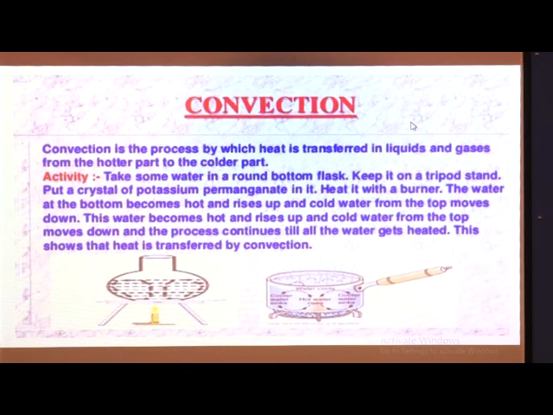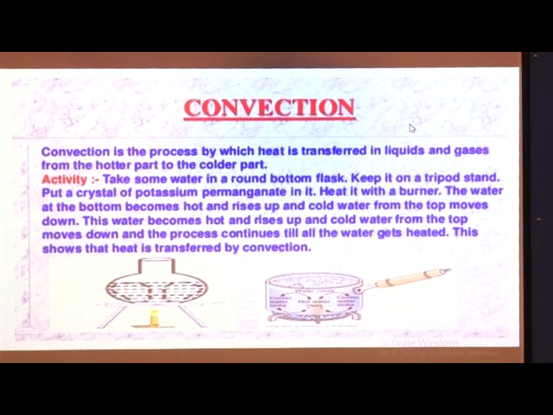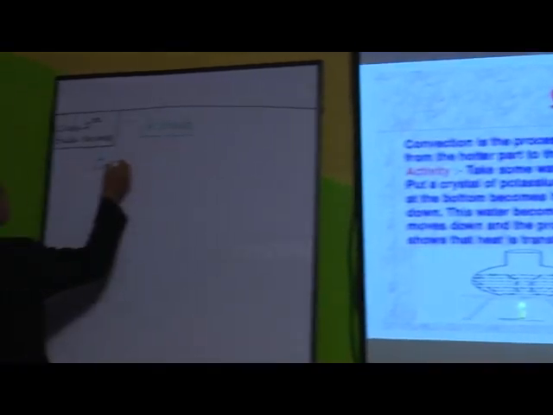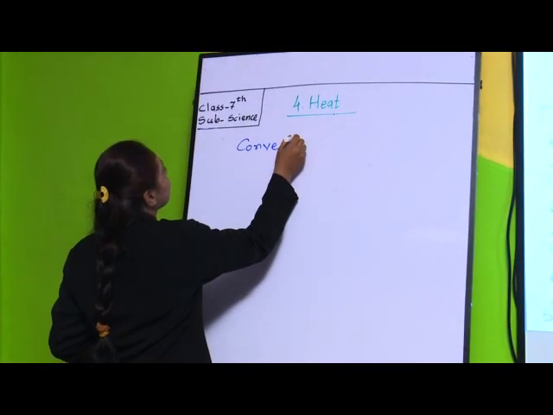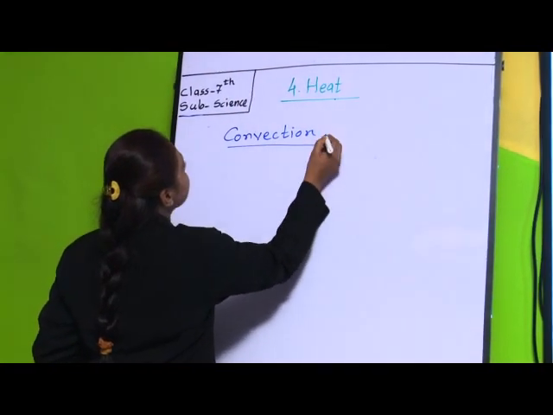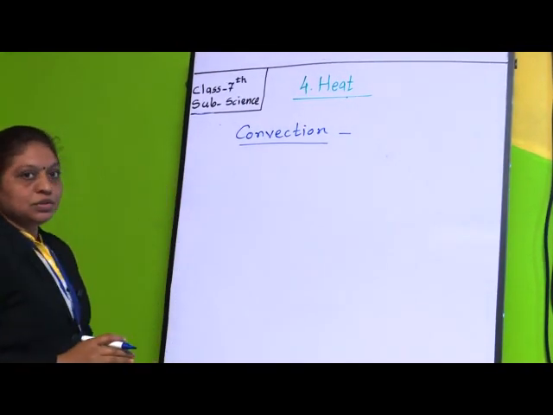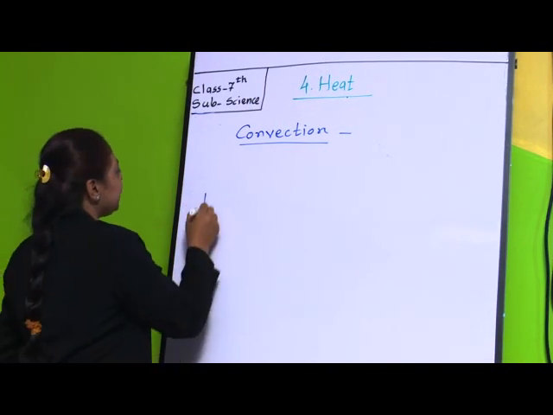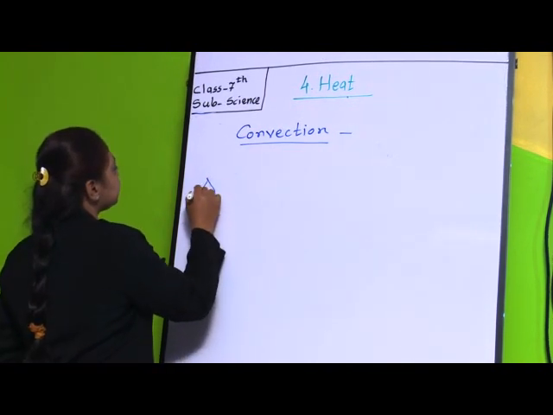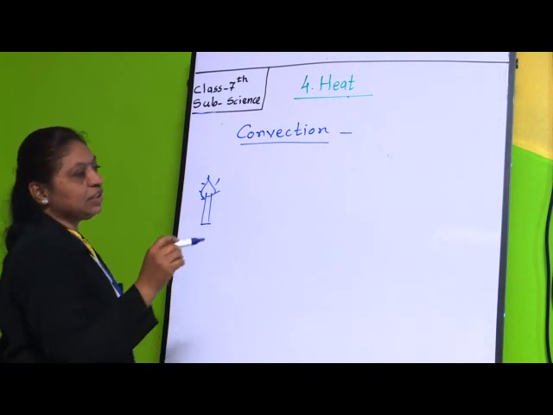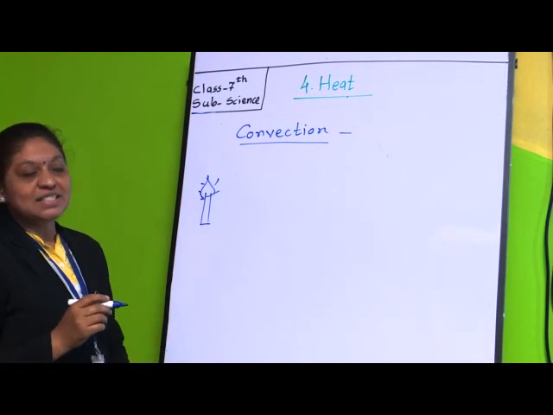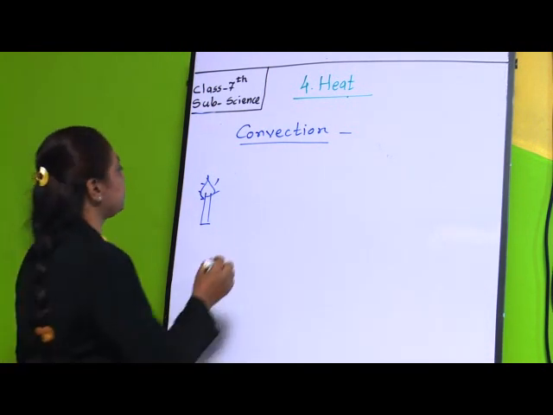Here I will show you how convection occurs. As I told you, whenever there is heat transfer, this is a liquid particle. These are liquid particles or gas particles.